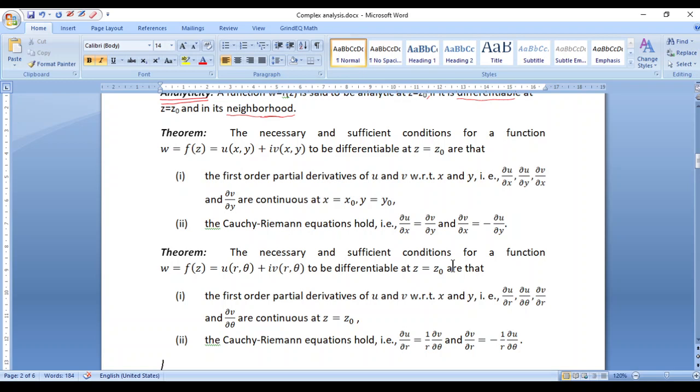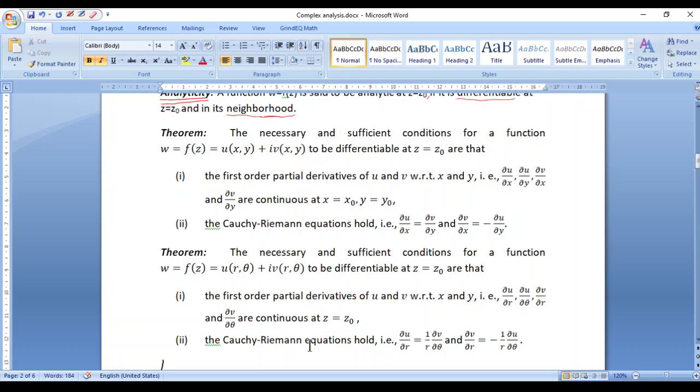w = f(z) = u(r,θ) + i v(r,θ) to be differentiable at z = z0 are that, again, we have two conditions. The first condition is very much similar to the previous condition. Here, instead of having ∂u/∂x, ∂u/∂y, ∂v/∂x and ∂v/∂y, we should have ∂u/∂r, ∂u/∂θ, ∂v/∂r and ∂v/∂θ to be continuous at z = z0.